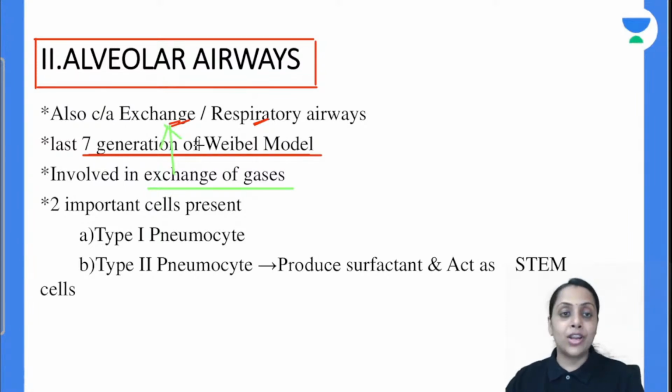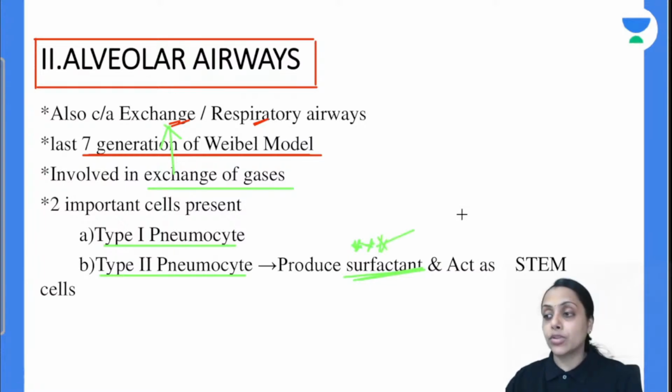So this alveolar airway consists of two types of pneumocyte, type 1 and type 2 pneumocyte. This type 2 pneumocyte is responsible for production of surfactant. So this point is important from the exam point of view. Which type of pneumocyte is going to form the surfactant? Type 2 pneumocyte. And this type 2 pneumocyte also acts as a stem cell for the alveolar airway.